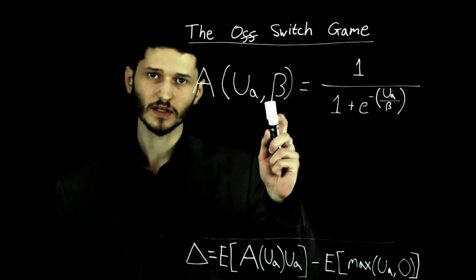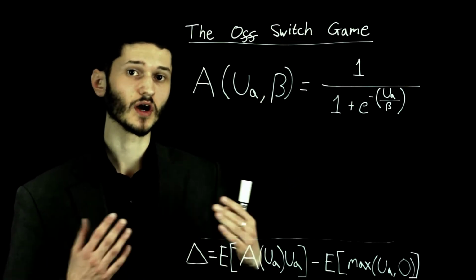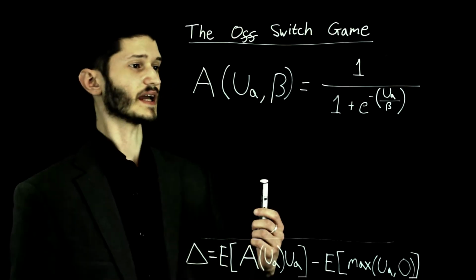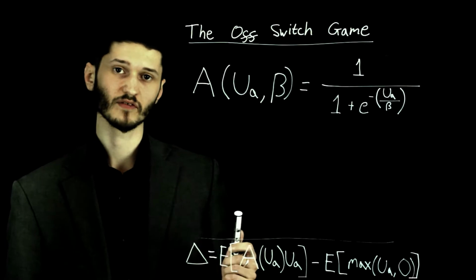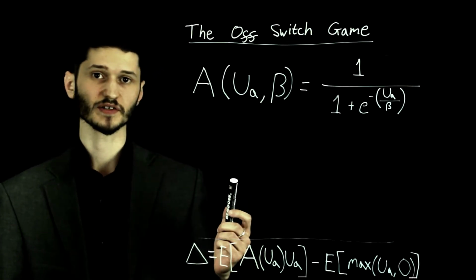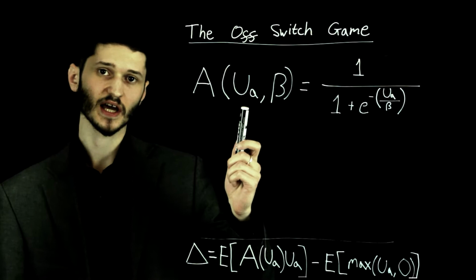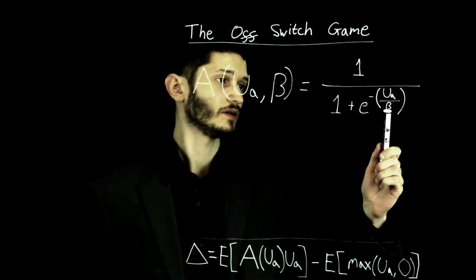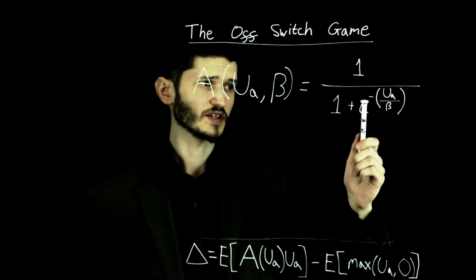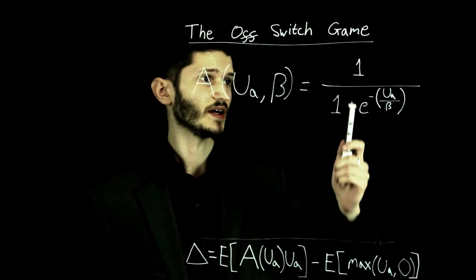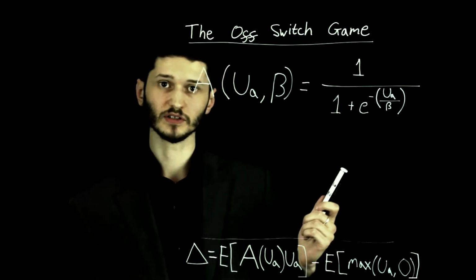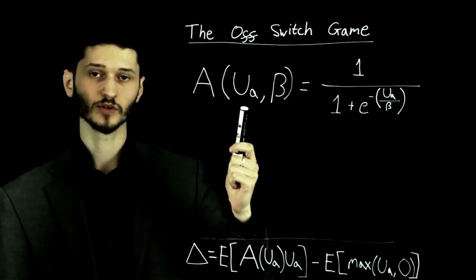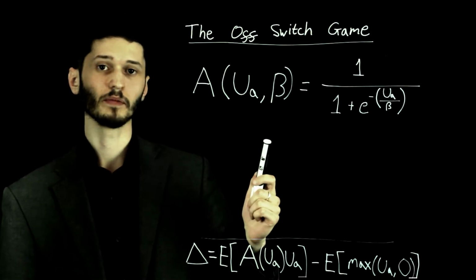So suppose beta is 0. This represents no irrationality, a perfectly rational supervisor. So how does this work then in the case where beta is 0, so we have a perfectly rational supervisor, and the utility of action A is positive? Well, we end up with a positive number divided by 0, which is infinity. So e to the minus infinity is 0, so we end up with 1 over 1, a probability of 1. In other words, a perfectly rational supervisor will allow an action with positive utility with probability 1.